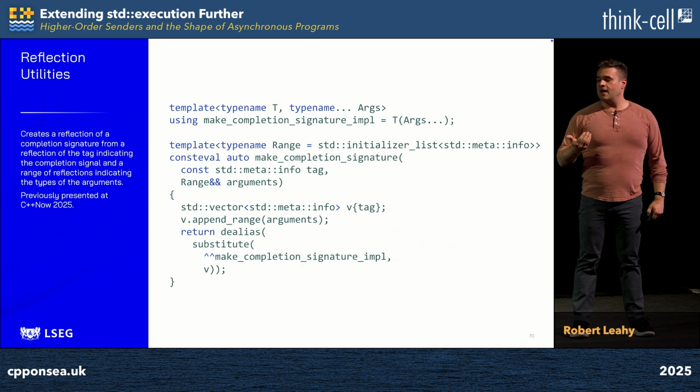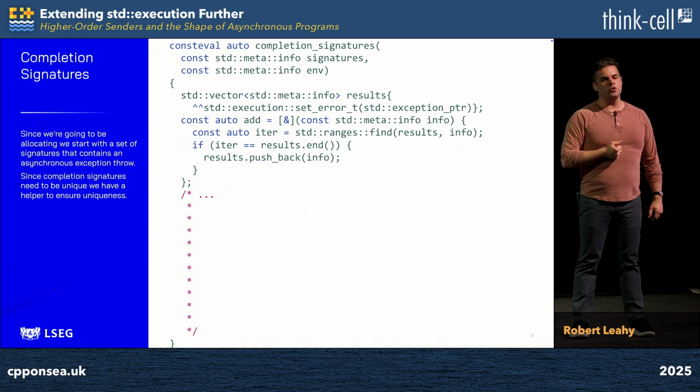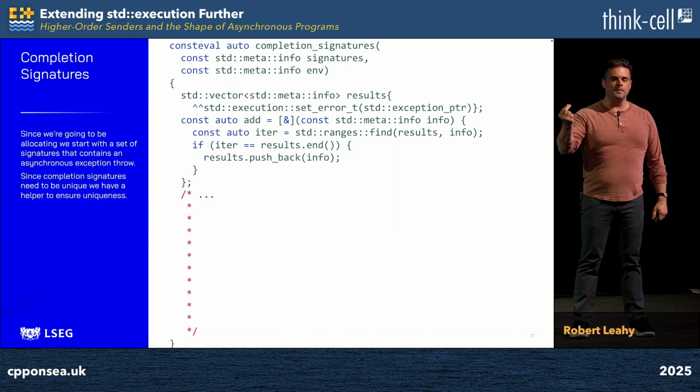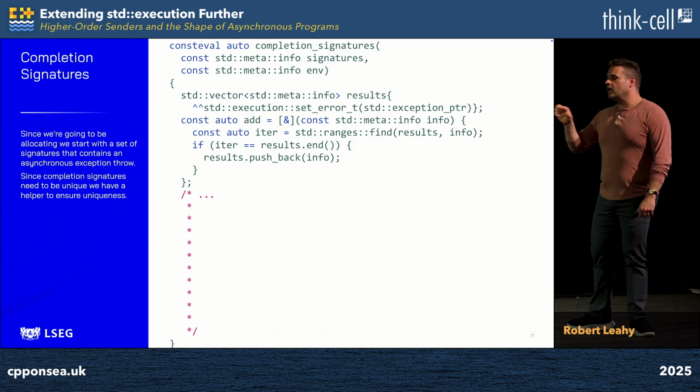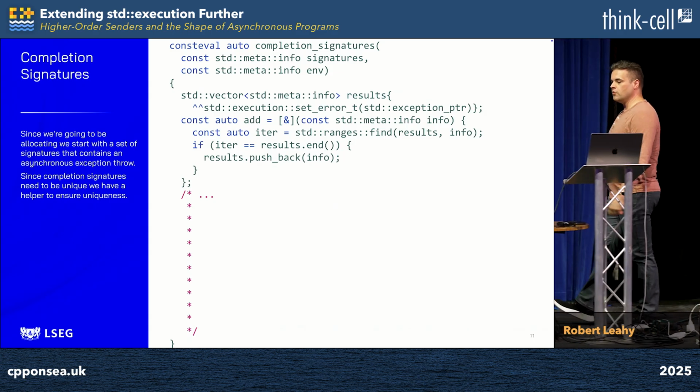Armed with this primitive, I can now begin writing the implementation of completion signatures, which synthesizes my output completion signatures at const eval time. Note that it's parameterized on a reflection of the completion signatures of the main sender and also a reflection of the environment. We're going to need both of these as we move forward.